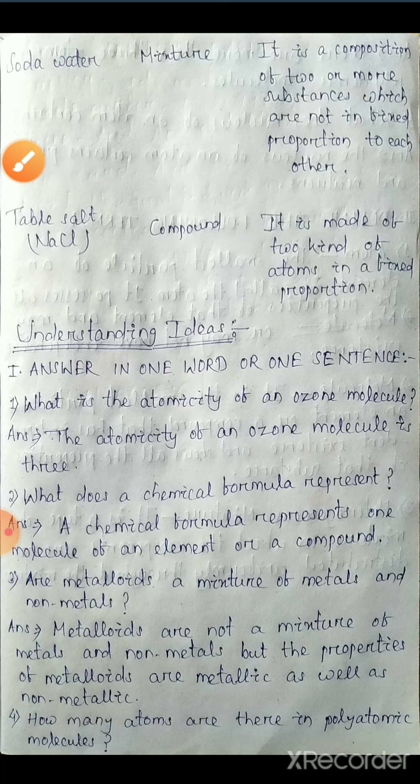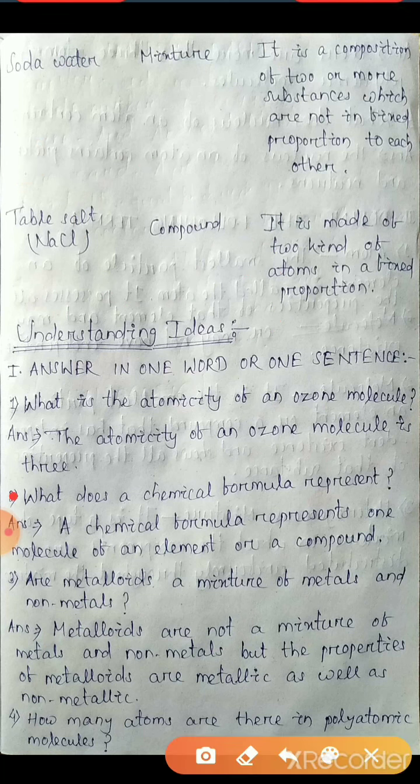Okay, the next one, the second question, what does a chemical formula represent? What does a chemical formula, not chemical symbol, chemical formula? A chemical formula represents one molecule of an element or a compound. Chemical formula represents one molecule.